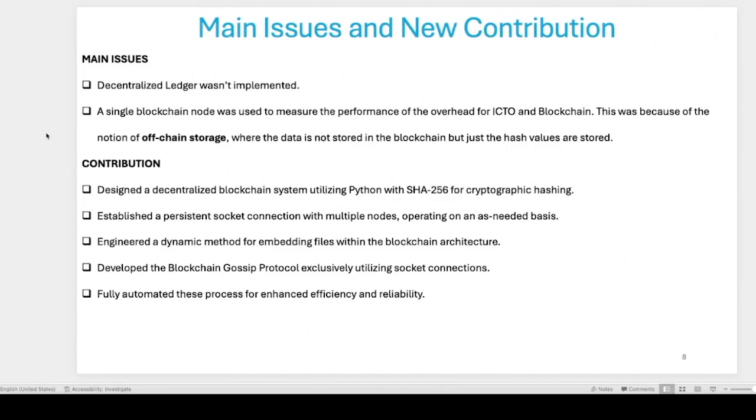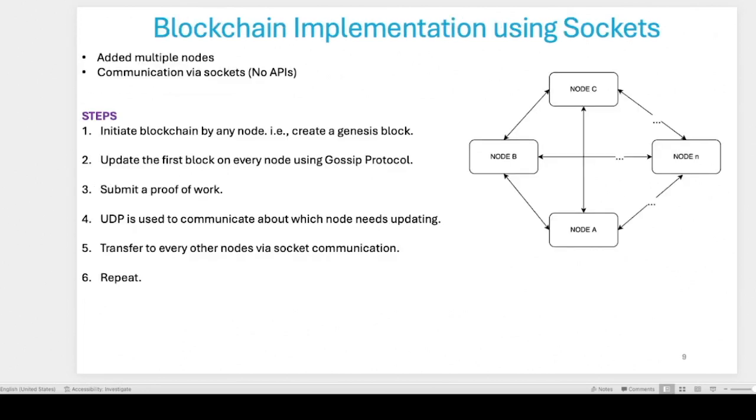In terms of contributions, I designed a decentralized blockchain using cryptographic hashing and established a persistent socket connection with multiple nodes operating on an as-needed basis. I also engineered a way to embed any files into the blockchain architecture and use the gossip protocol just using socket connections. Socket programming, I think we already did in our lecture as well. And it's fully automated. This was the hardest part of the process, to make it automated, and I'll show you in the code how I achieved that.